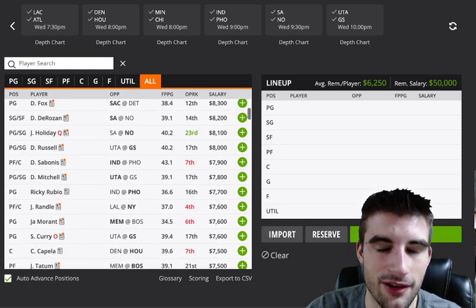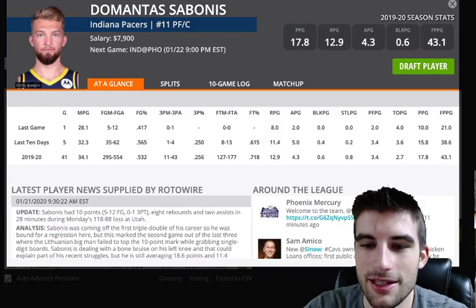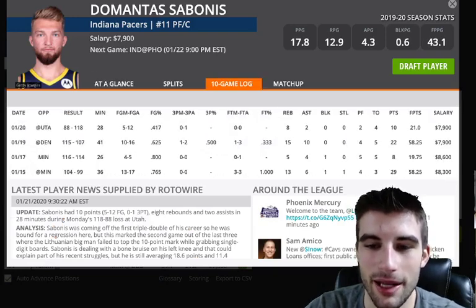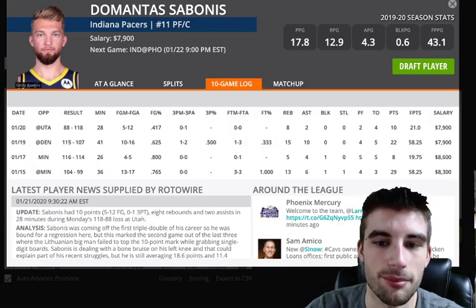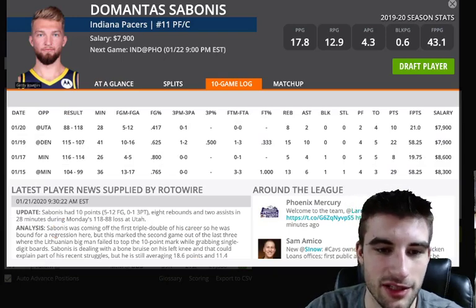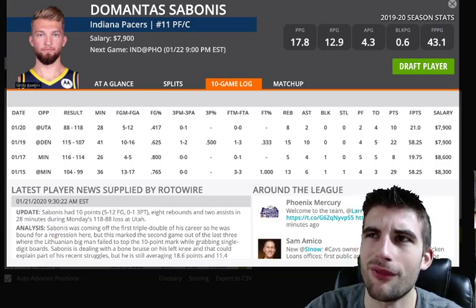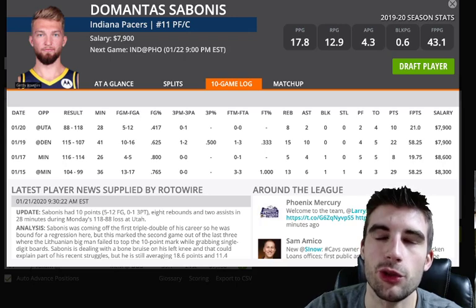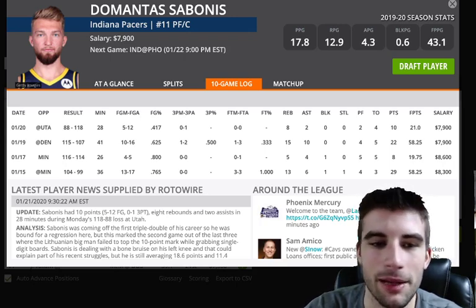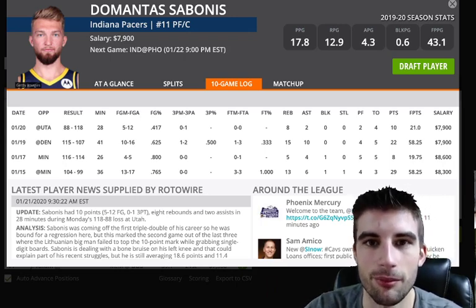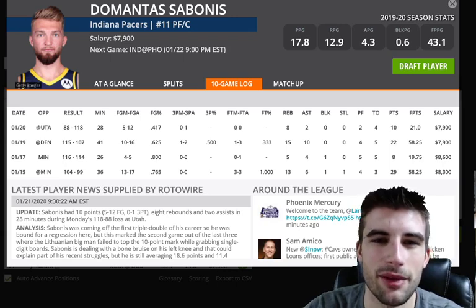Sabonis versus Phoenix is fine. He's 7,900. I mean, he's just one of those safe plays. I know he's actually had 2 bad games in 2 out of the last 4 games. But the one game he got in foul trouble was versus Minnesota. He picked up 2 fouls quick, and then he had, I believe, his 5th foul early in the 4th, so he barely played in that game. Then the last game versus Utah was kind of a blowout, so he only played 28 minutes, so we're going to give him passes there. But otherwise, he's pretty much a safe bet for 40-plus points.